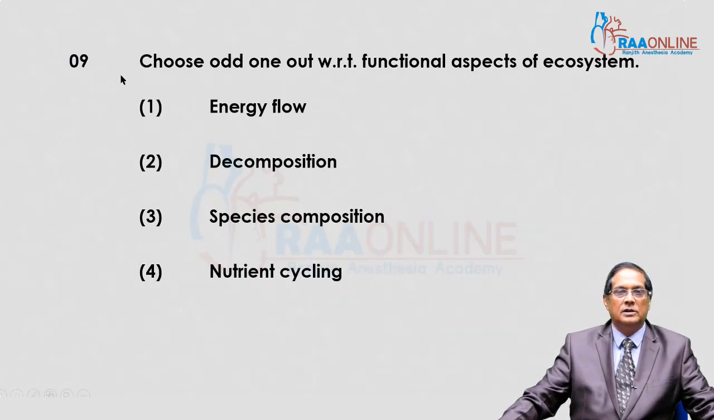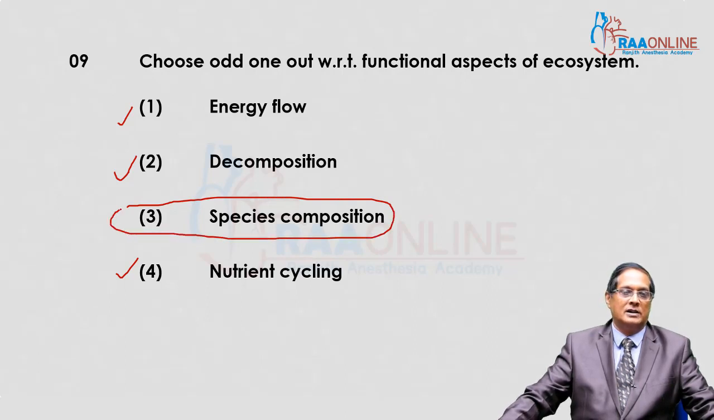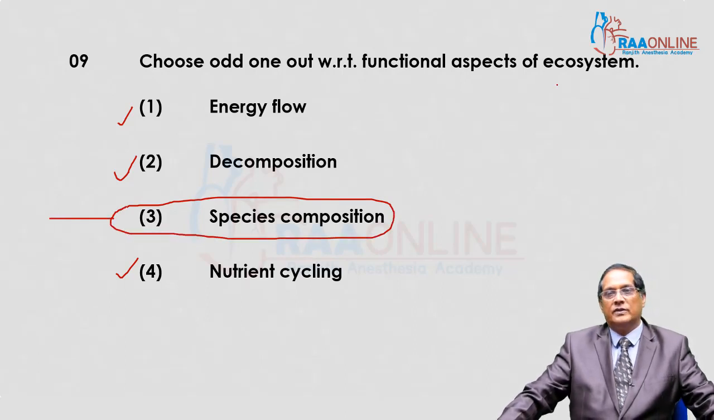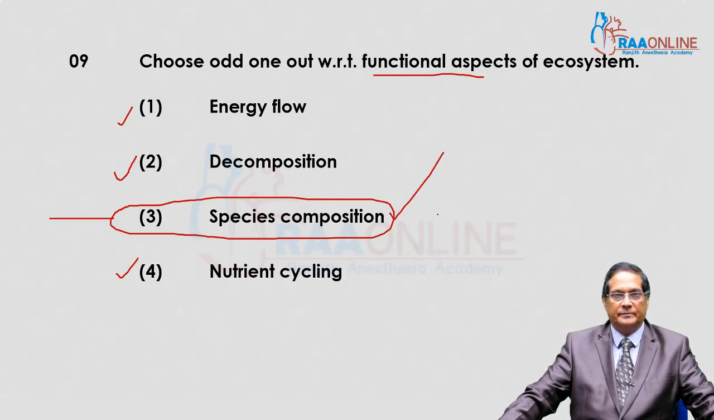Question number 9. Choose the odd one with respect to the functional aspect of ecosystem. Yes, energy flow is there, decomposition is there, nutrient cycle is there. But species composition is the structural part, not a functional aspect. So the answer is 3. This is odd. Others are functional aspects, that is flow of energy, process of decomposition and nutrient cycle.